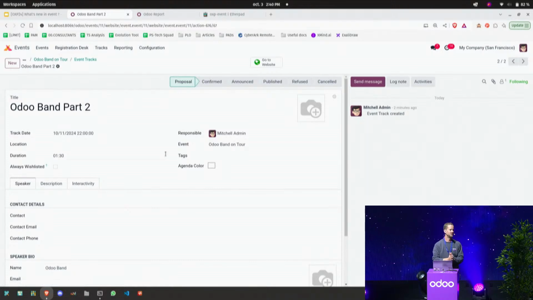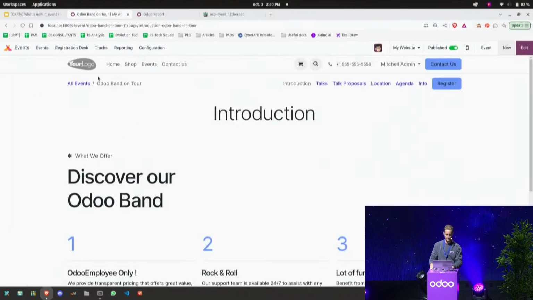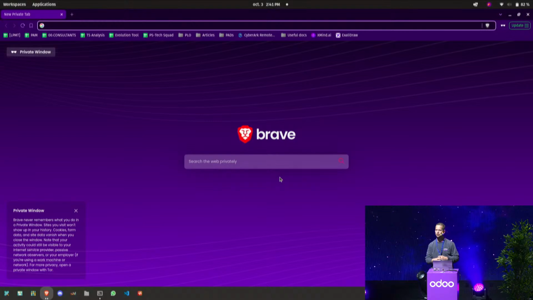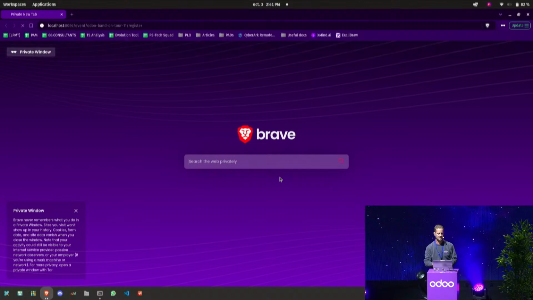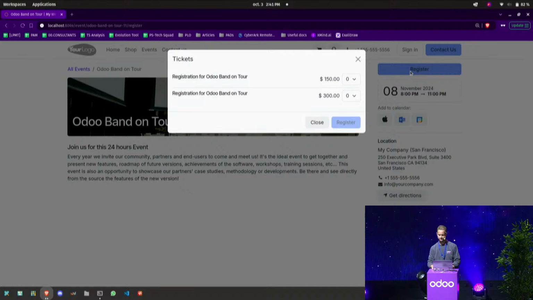So now that I have organized my event pretty quickly, I can start selling my tickets. So I come back on my event, I copy the link, and here there are different ways to sell tickets to potential attendees. So here, the first one is, of course, through the website. So here, I'm going to register for the concert. I will define how many tickets I want and which type I would like to buy. So here, two like this and one like that.